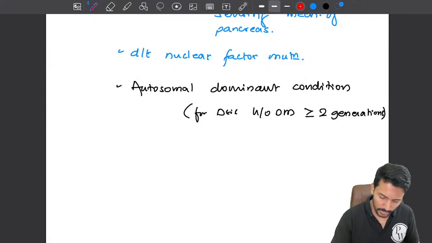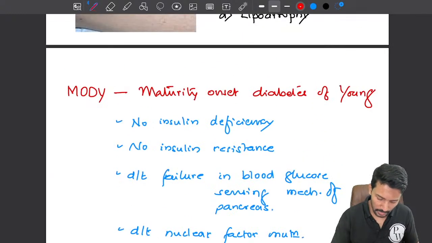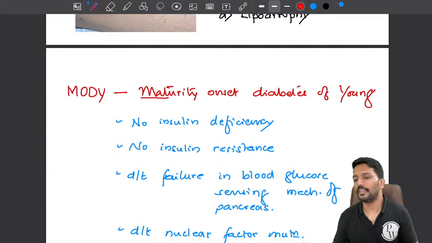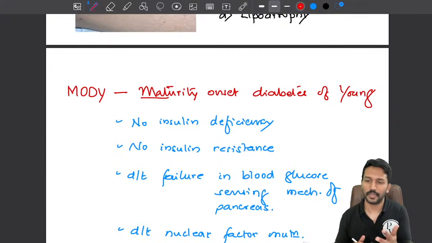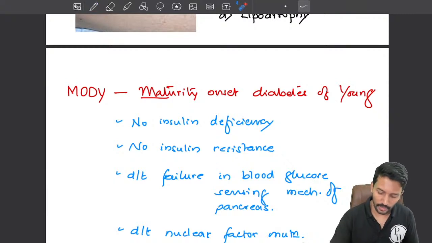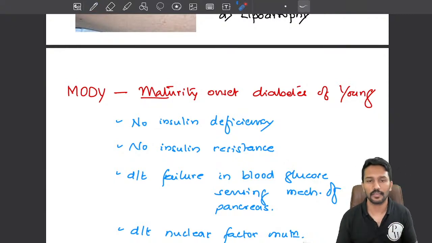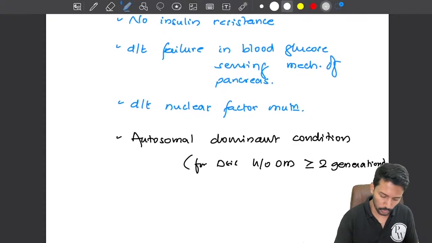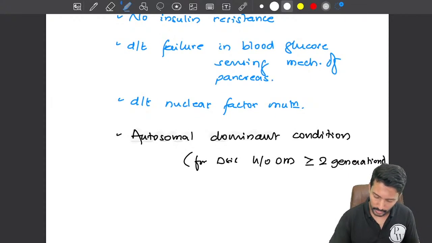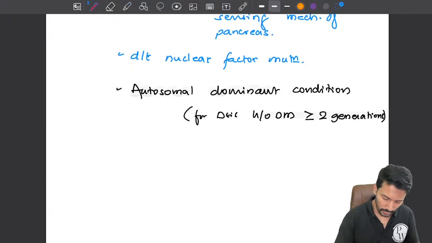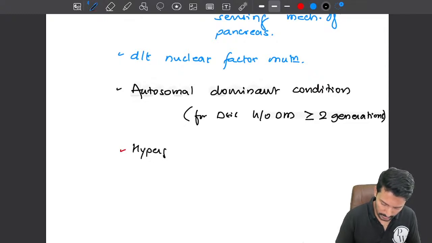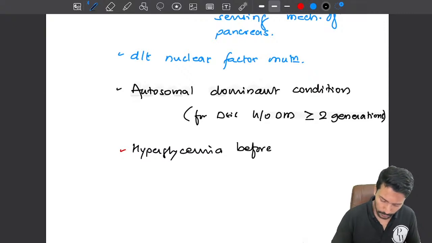Okay. Now, why are we calling it maturity onset diabetes in young? That means it doesn't start in the pediatric age group. After you mature, you attain your teenage, that is where it can start, and it will be recognizable only in young individuals. So the first point to note here is that it is autosomal dominant. So you need the family history. Second, the patient will present with hyperglycemia before the age of 20 years, before 25 years of age.